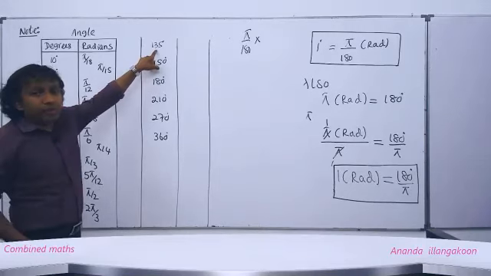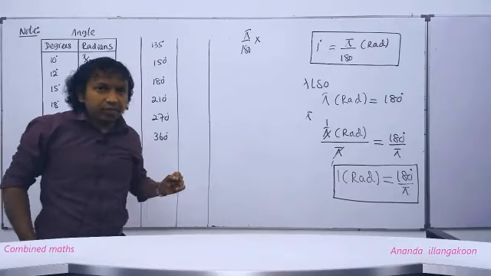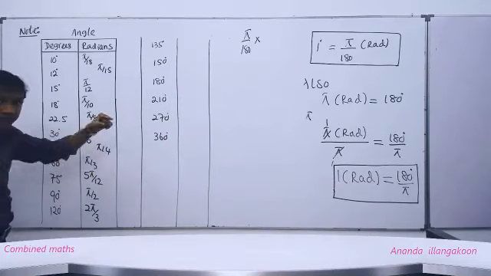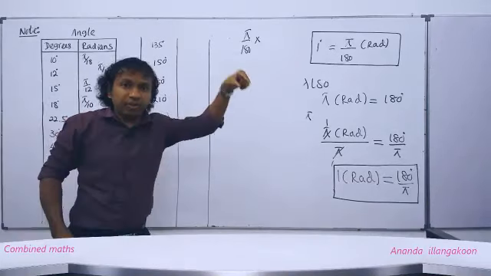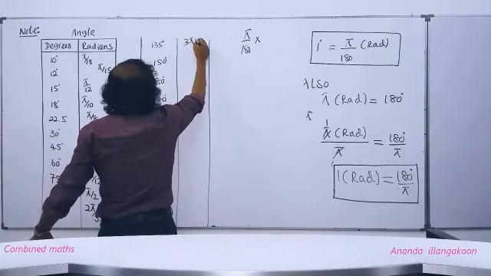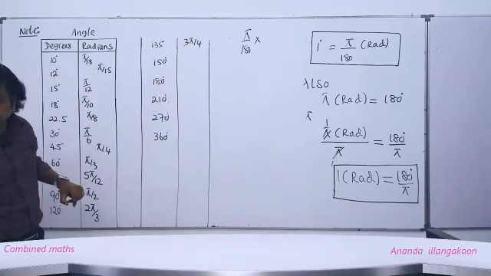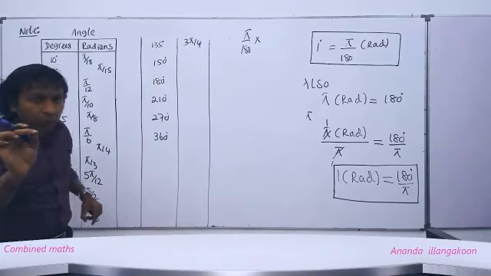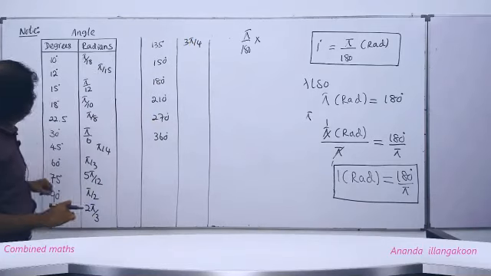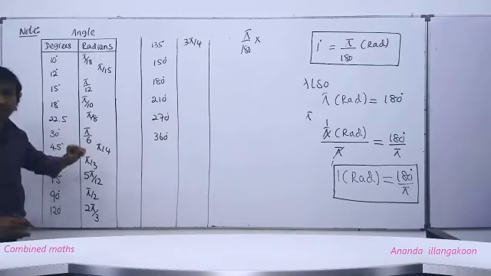Right. 135 means what? When you multiply 45 by 3, we get 135. 45 is pi by 4, then 135 means 3 times pi by 4. Then 150 degrees: 150 we can obtain multiplying 30 by 5. Here, 30 is pi by 6. Then 150 means 5 pi by 6.